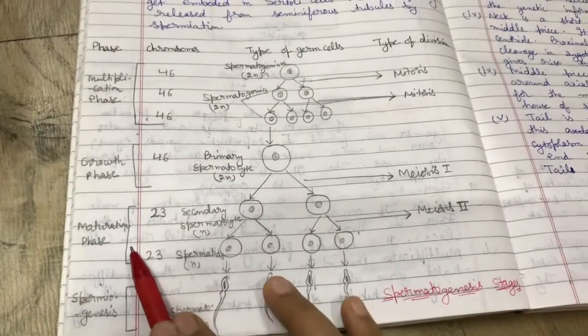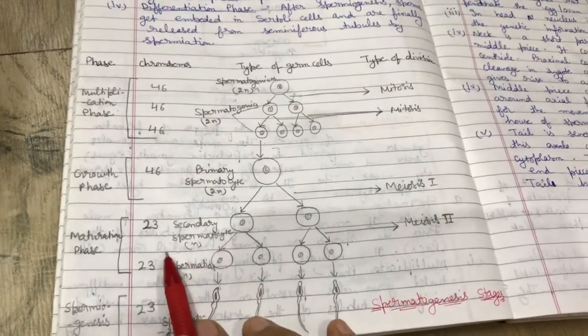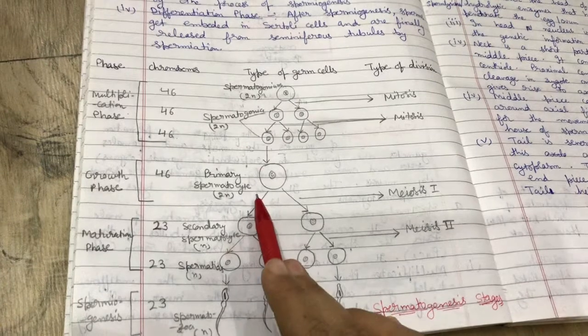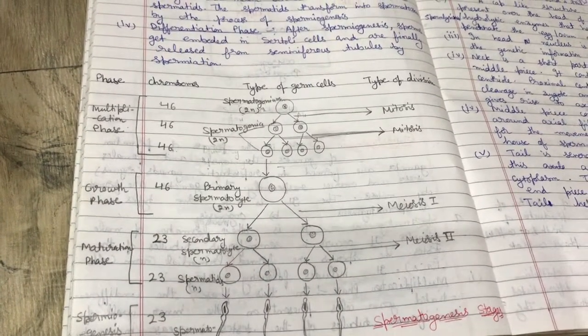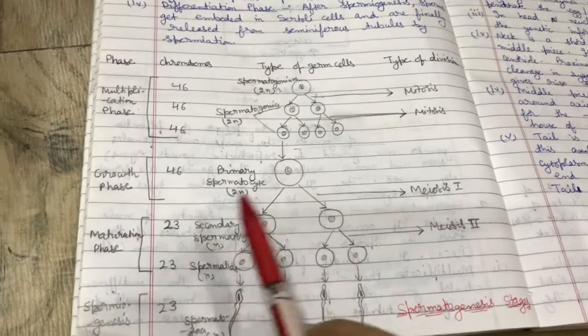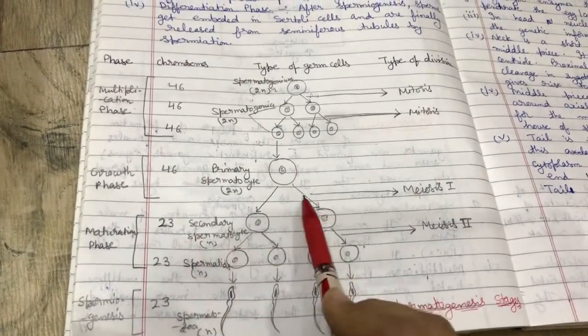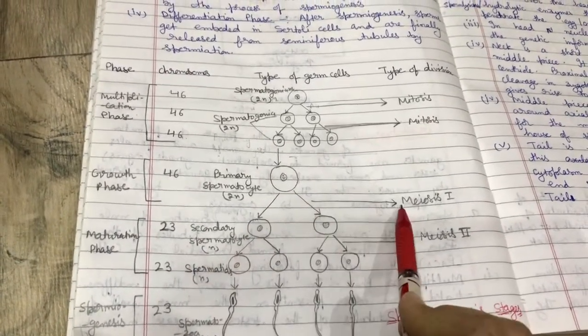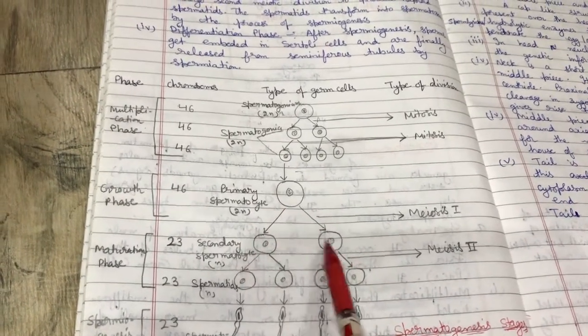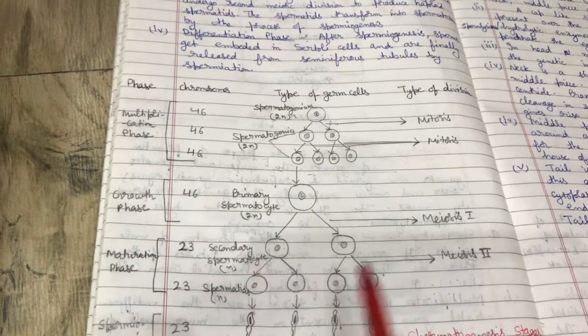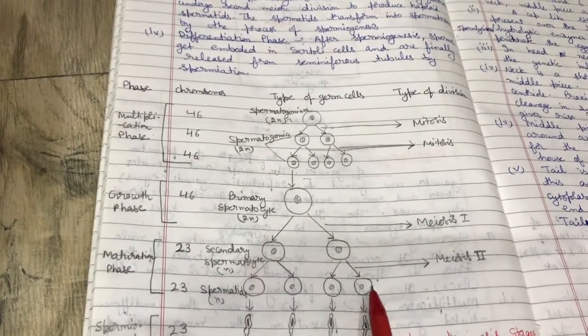Next phase is maturation phase. Maturation phase means when the spermatocyte matures into the spermatids, then to sperms. In maturation phase, meiosis occurs. In meiosis 1, one primary spermatocyte divides into 2. Then in meiosis 2, it divides into 4.